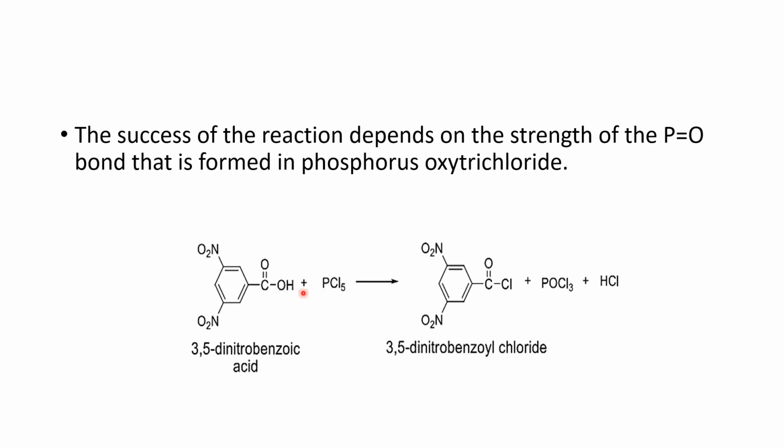That same point we have mentioned before. There is the replacement of OH by Cl negative, and what happens here is the formation of POCl3. In POCl3, this P=O is really important. Its bond strength has a significant role. In addition to this POCl3, there is the formation of HCl. That's why we can say it is a very useful source of POCl3 and HCl in addition to acid chloride. If we move towards the next reaction,